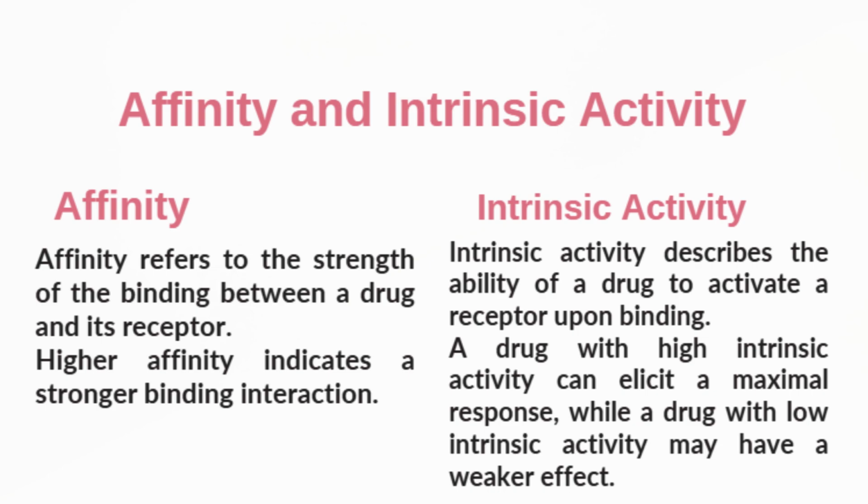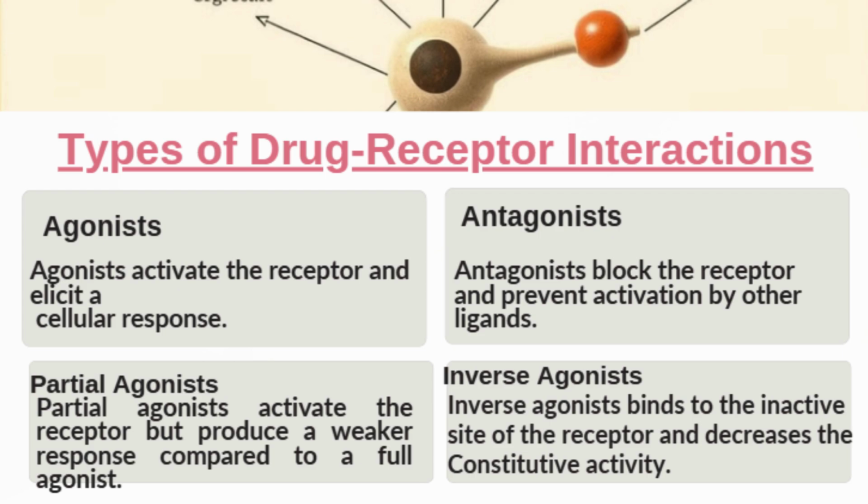Now let's understand two very important concepts: affinity and intrinsic activity. Affinity refers to the strength of binding between a drug and its receptor. A drug with high affinity binds strongly to the receptor, while a drug with low affinity binds weakly to the receptor. Then we have intrinsic activity. It describes the ability of a drug to activate the receptor after binding, and then it produces a cellular response. A drug with high intrinsic activity produces a strong or maximal response, whereas a drug with low intrinsic activity produces a weaker effect.